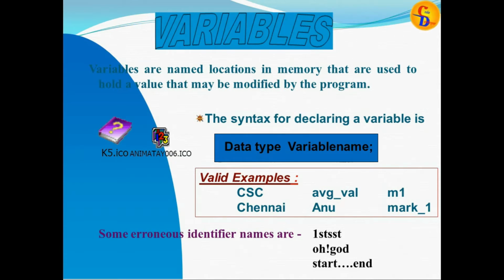Variables are named locations in memory that are used to hold a value that may be modified by the program. It is mainly used to store information for the particular variable. The syntax for declaring a variable: first the data type and then the variable name. For example, CSE_Chennai, average_val, M1, mark_1, etc.